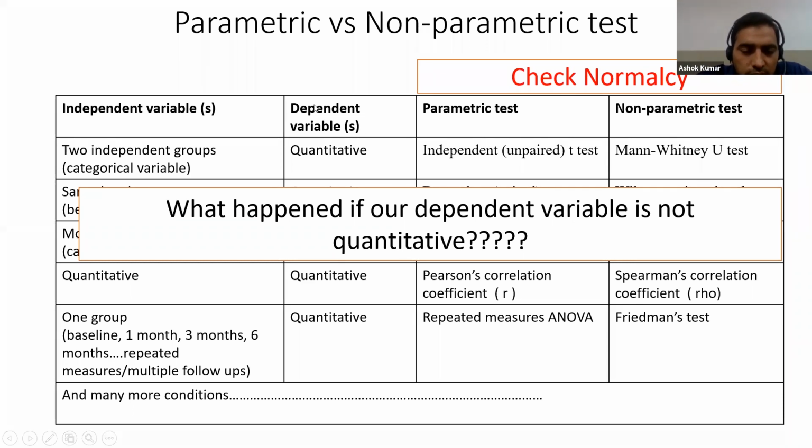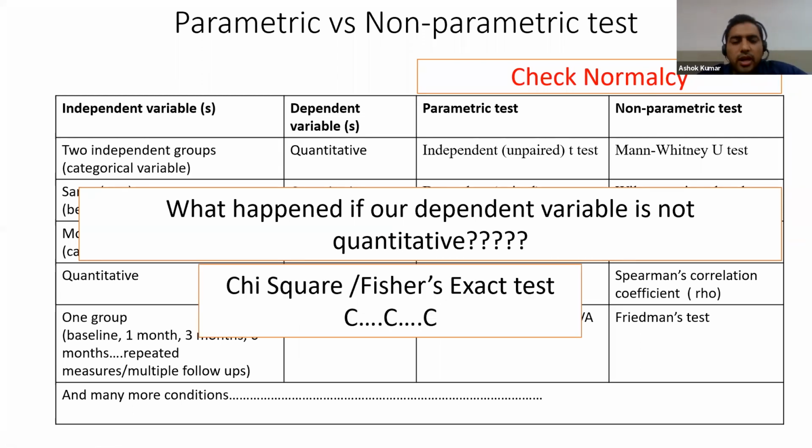Here, all the tests apply when the dependent variable is quantitative in nature. But what happens if it is qualitative in nature? Then we have to use chi-square or Fisher-Exact test to find out any significant association between the dependent variable and independent variable. So you have to remember that triple C: independent variable categorical, dependent variable categorical. So we have to use chi-square test. Categorical, chi-square.